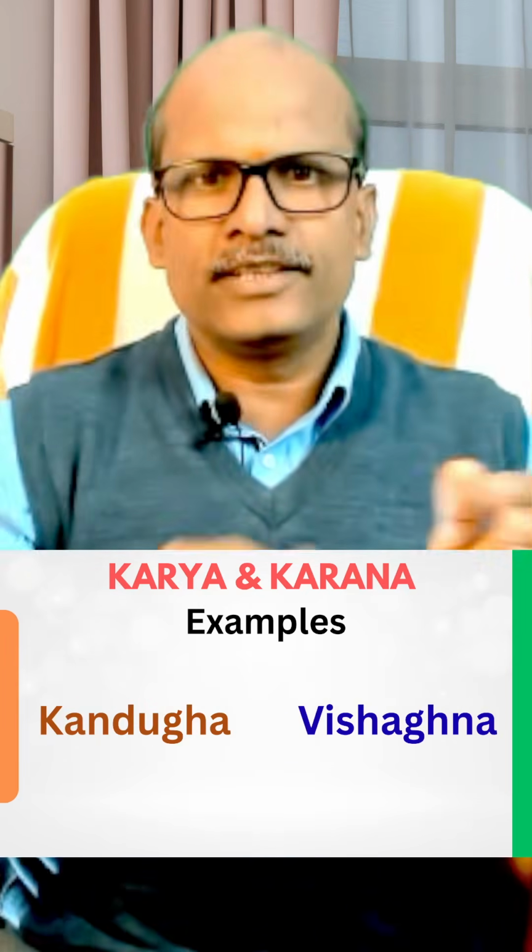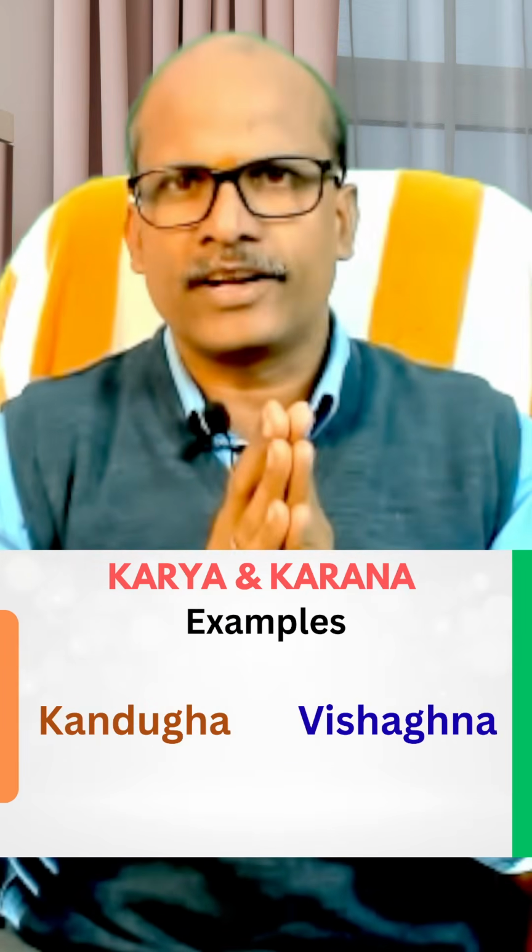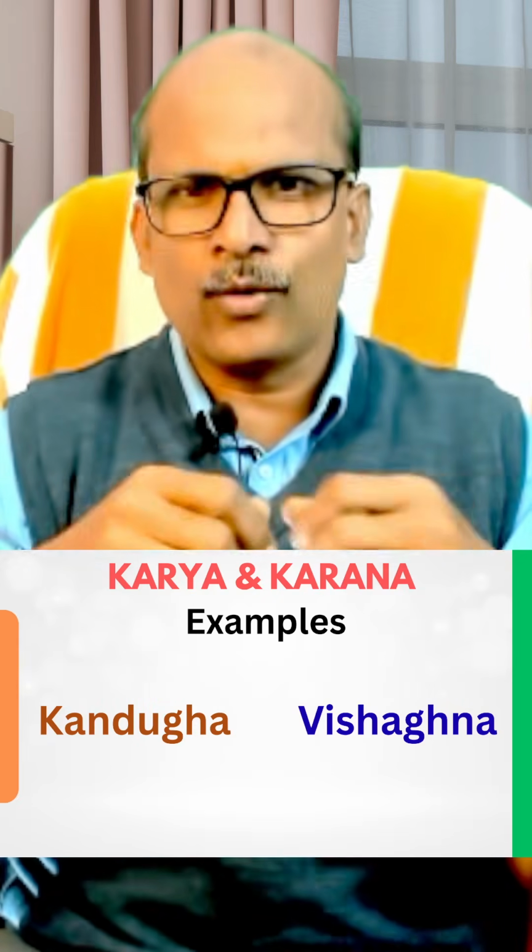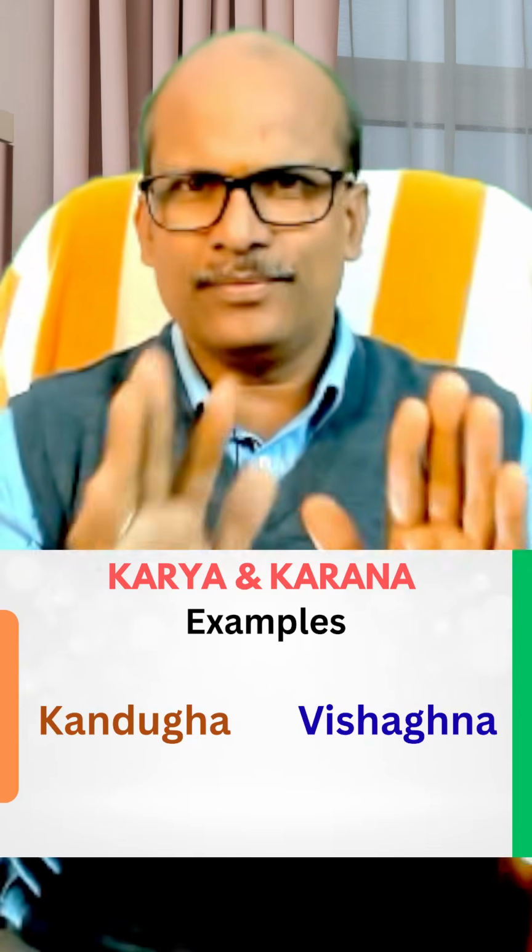So we consider the example of Kandughna and Vishaghna for discussing how to select them. The same principle you can apply to all other Dashamanis. But one thing you have to decide: among the karmas explained there, like Krimigna, Kandughna, Trptighna, Daha Prashamana, Shothahara, Mutra Virajaniya, Virechaniya, which are acting on Karya and which are acting on Karana.